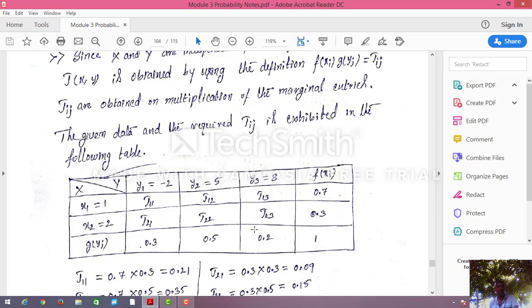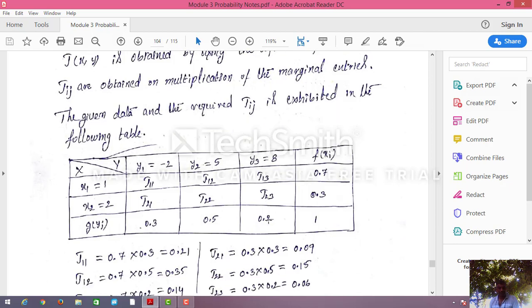Now, how do you find the entries? This one I have written x1, y1 as j11. x1, y2 as j12. x1, y3 as j13. x2, y1 as j21. x2, y2 as j22. x2, y3 as j23.